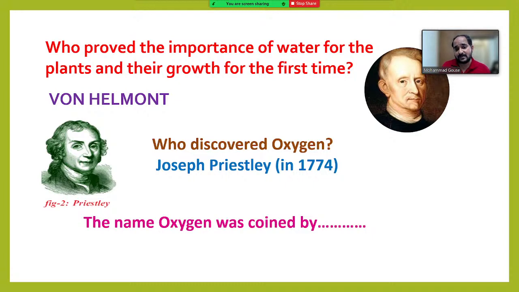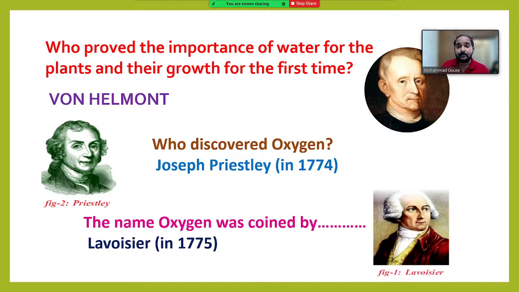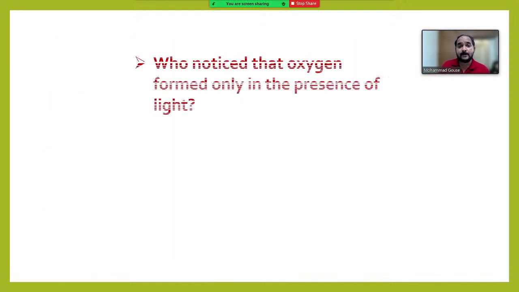Then who named oxygen? The name oxygen was coined by... Lavoisier, right answer. Boddu Sri Pavan, you gave the right answer for the first time. Very good. And Kanaka Mahalakshmi, Meghna Lokanatham. Very good, Nana. Shivalingeswar Rao. Very good. Raviteja Sanni. Shabash, Nana. Very good. So this is Lavoisier's picture.